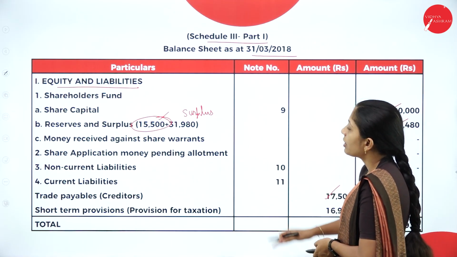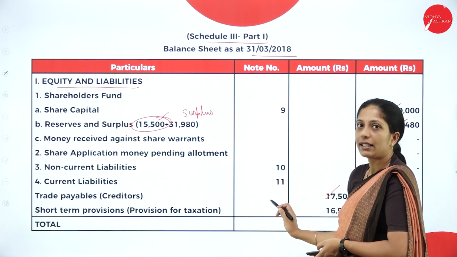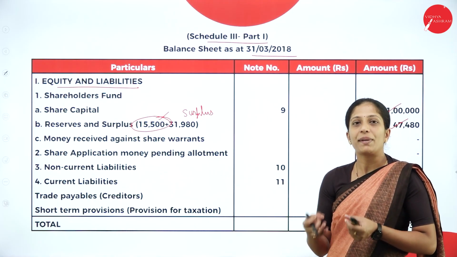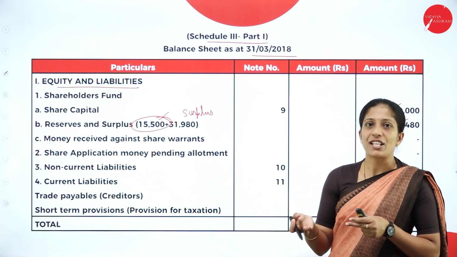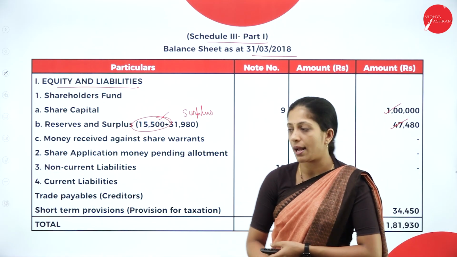For the main headings, you will write the note number. For share capital, it is 9. Next, non-current liabilities 10, and current liabilities 11. It need not be the same; based on how you prepare your notes, you can write the note number.